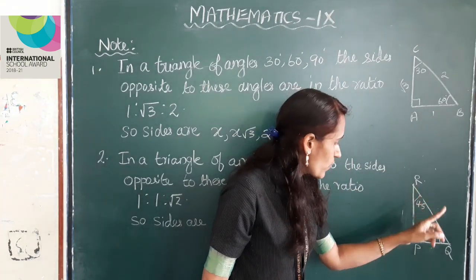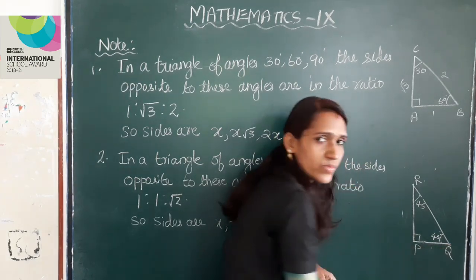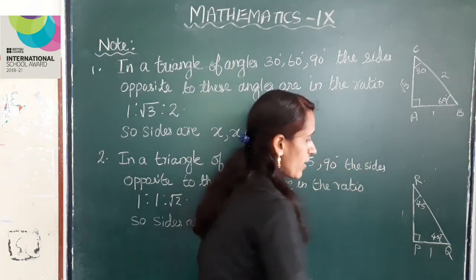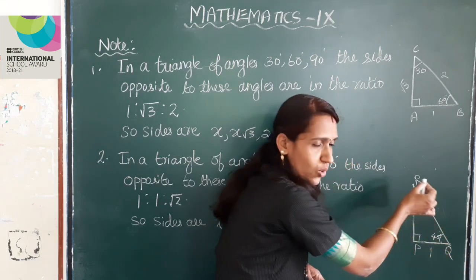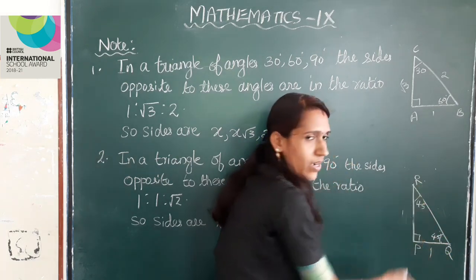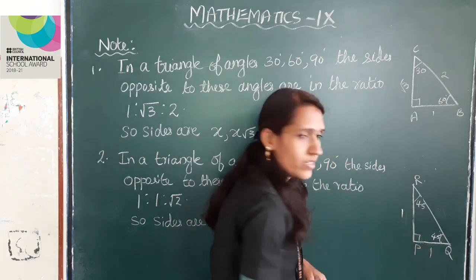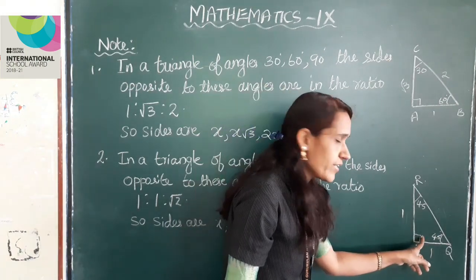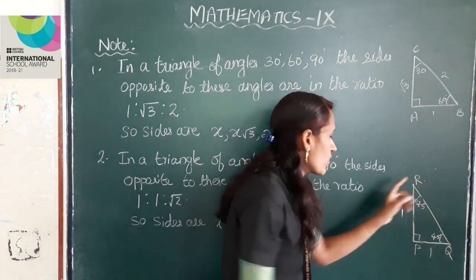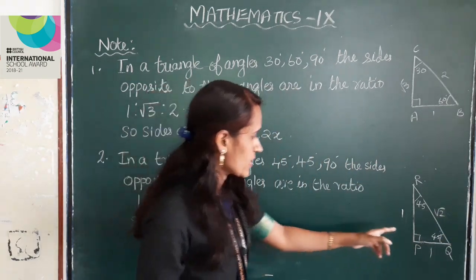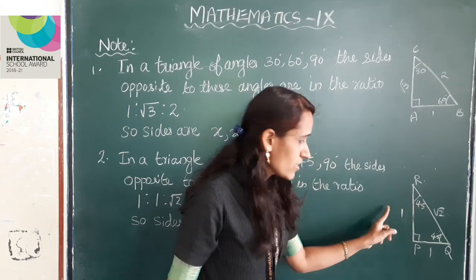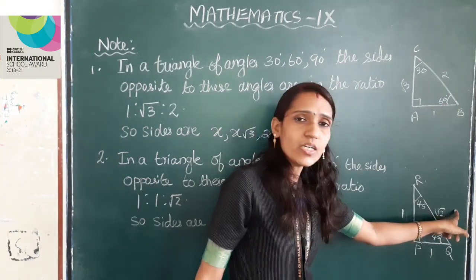Angle 45 opposite side is PQ, ratio is 1 and again 45 angle opposite side is PR, ratio is 1 and 90 angle opposite side is QR, ratio is √2. So, here sides are x, x, x√2.